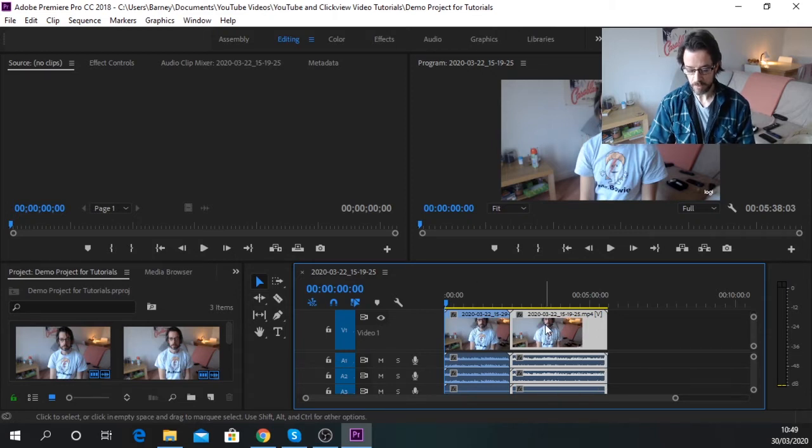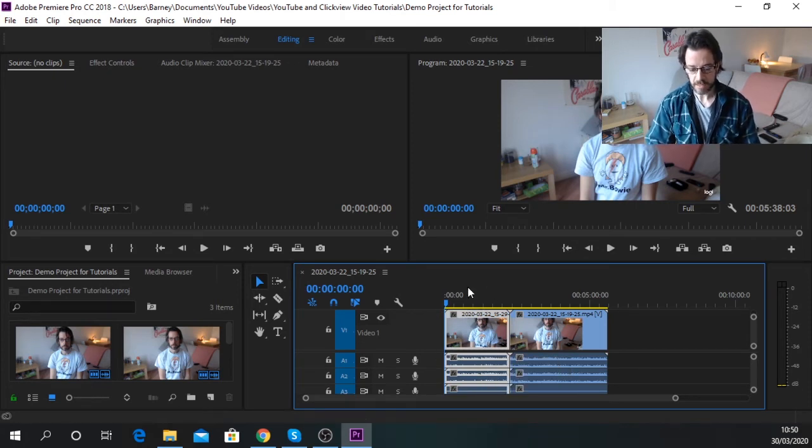If I want to have both selected at the same time, hold down the Shift key and then you have all of it selected. I'm going to go back to just selecting the first one by clicking away and then selecting. So there we have it. So that's that first clip there, selected using the selection tool.